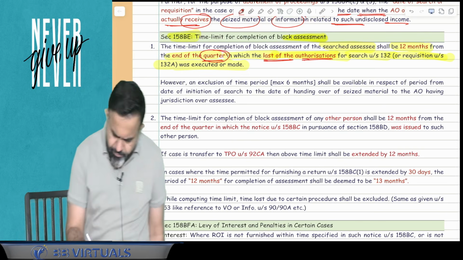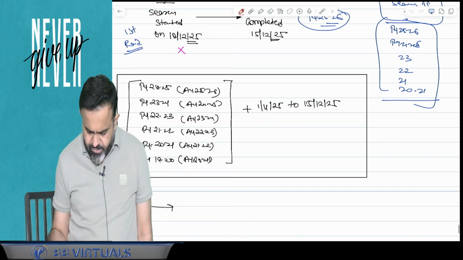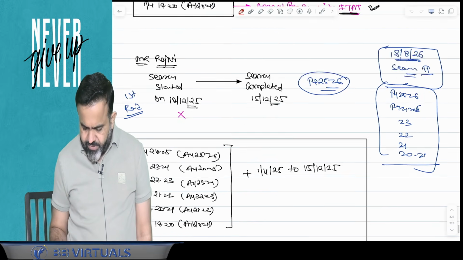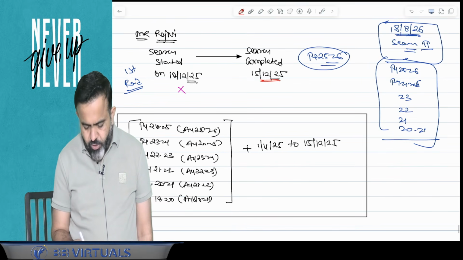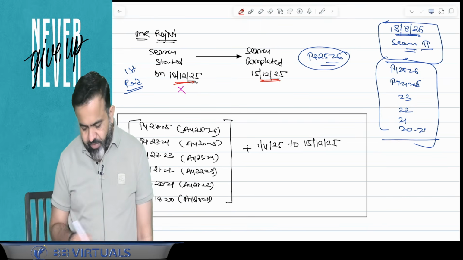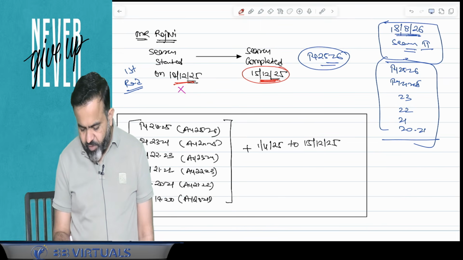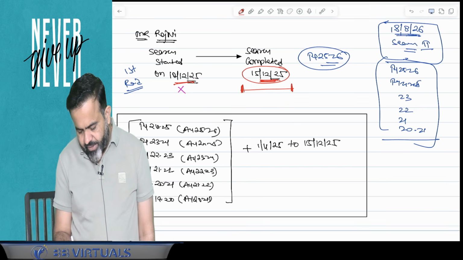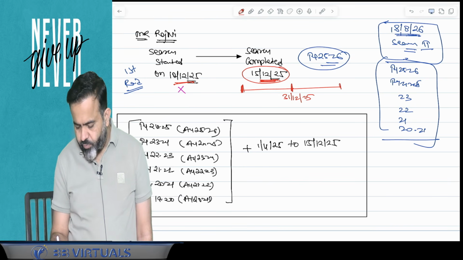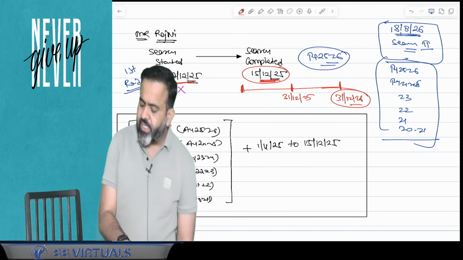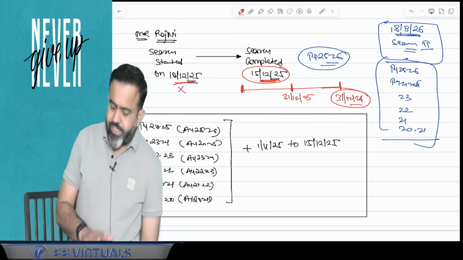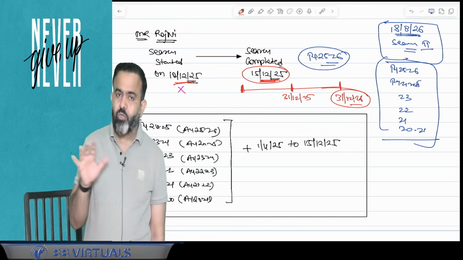So in simple words, in our example, suppose your search started on 10th December 2025 and was completed on 15th December 2025. So this quarter is going to end by 31st December 2025. So one year from then is 31st December 2026. So here, assessment in the case of Rajnikant shall be completed by 31st December 2026.